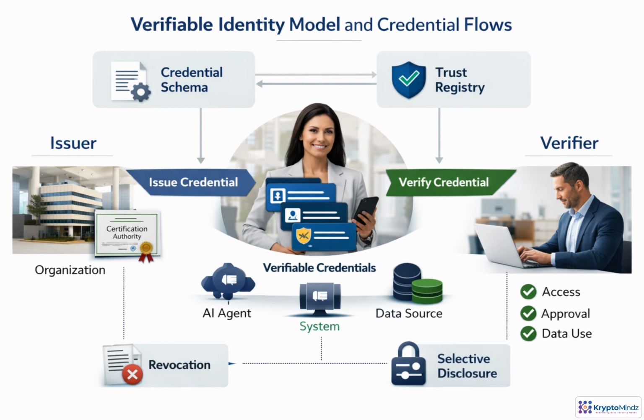Verifiable credentials act as portable proof for enterprise trust. An issuer, such as HR, a certification authority, or a model governance board, creates a credential against an approved schema. The holder presents only the needed claims using selective disclosure when privacy matters. A verifier checks signatures, trust registries, and revocation status before granting access, approval, or data use. The same pattern can authorize people, AI agents, systems, and data sources.